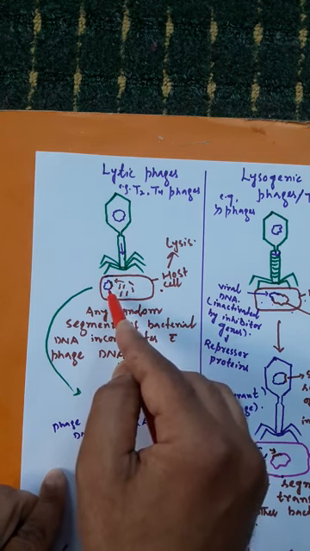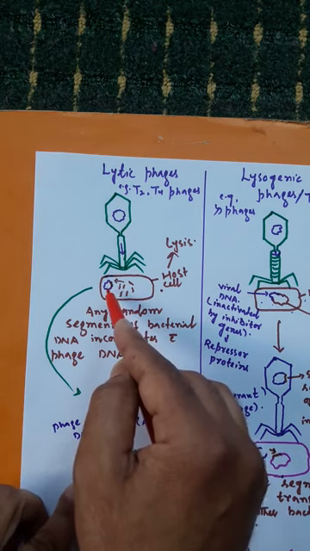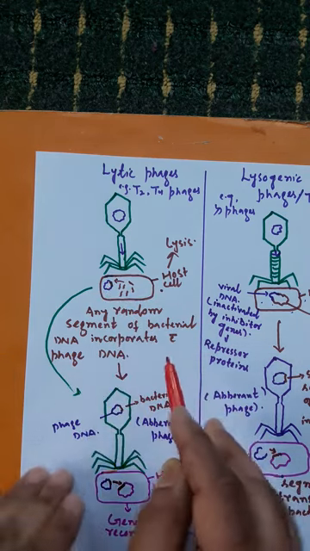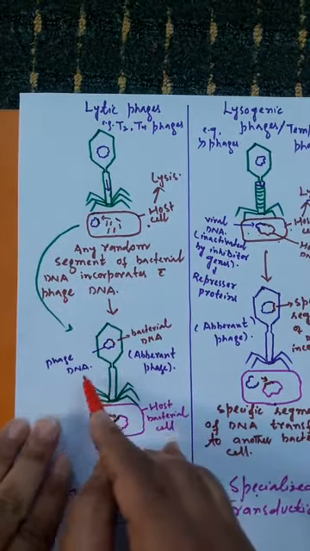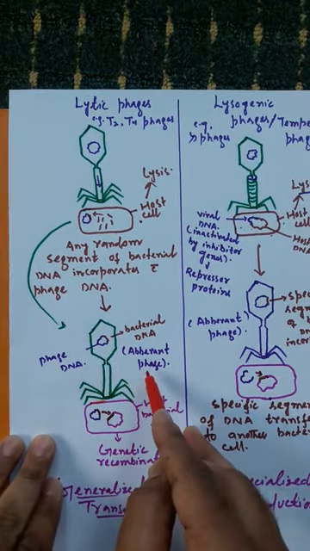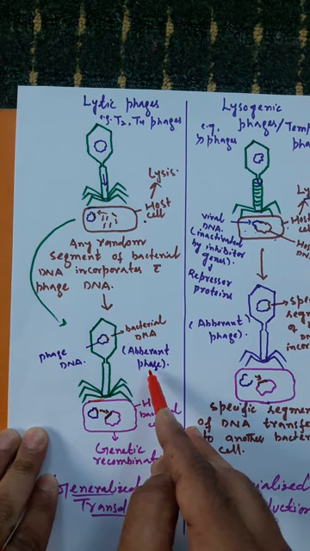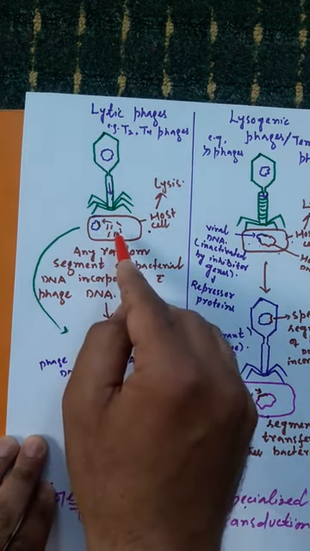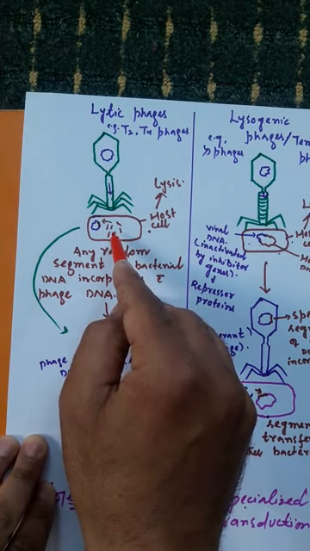When this phage DNA gets assembled to form a new lytic phage, that lytic phage is an aberrant phage, as it has carried a segment of DNA from the host bacterial cell.